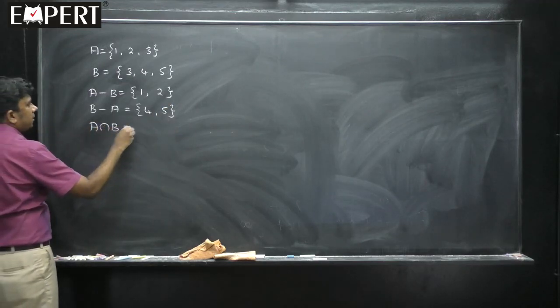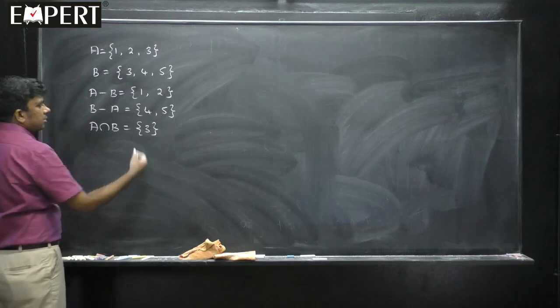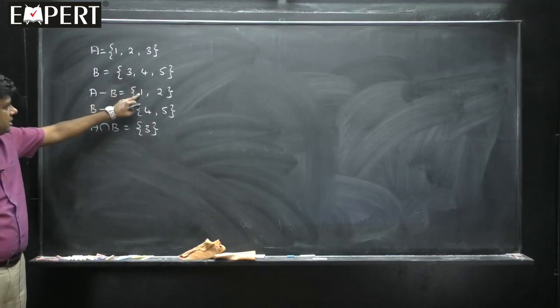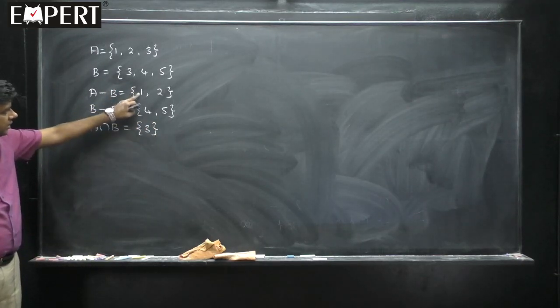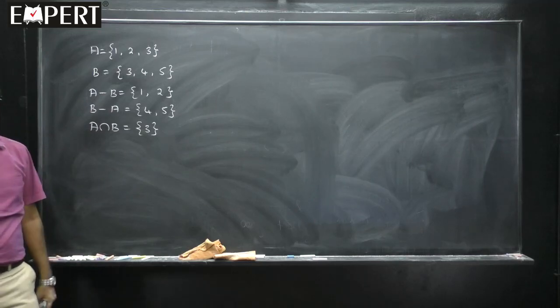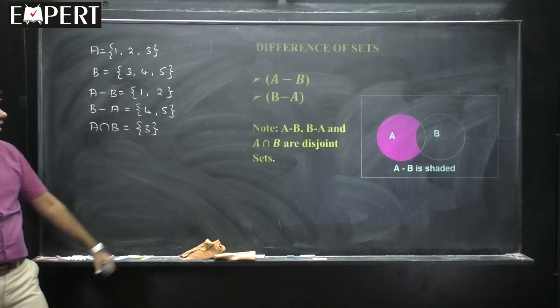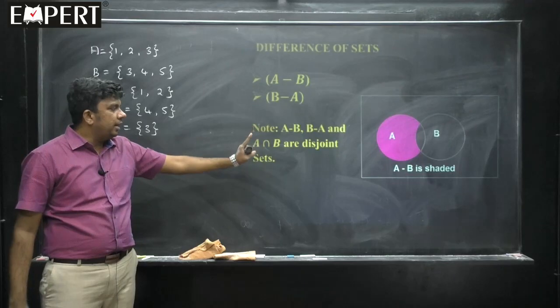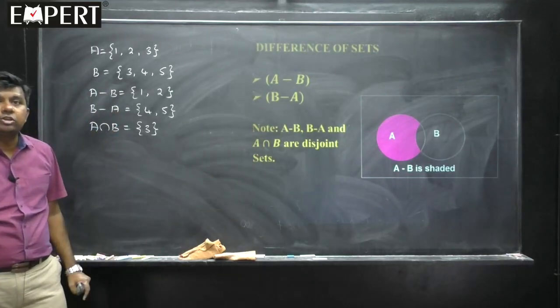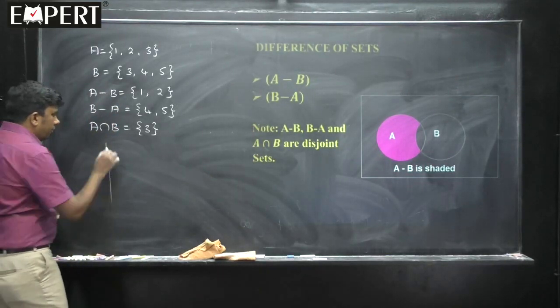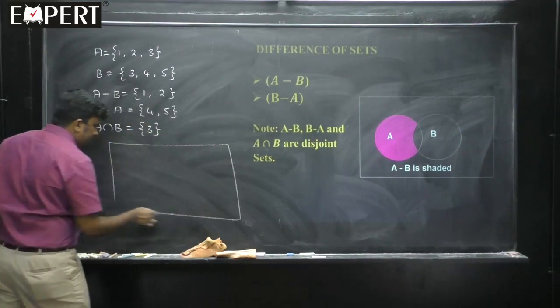And then what is A intersection B? A intersection B means common elements. What is the common element? 3. Now, you can see these sets. Is there anything common between those three sets? Nothing in common. That is what I said. A minus B, B minus A and A intersection B are always disjoint sets, and if you want me to highlight all three,